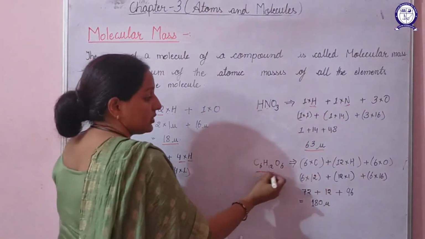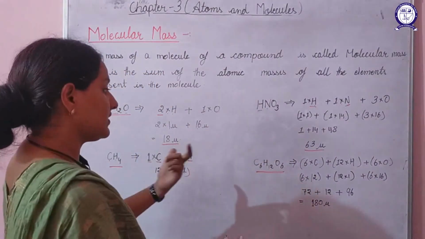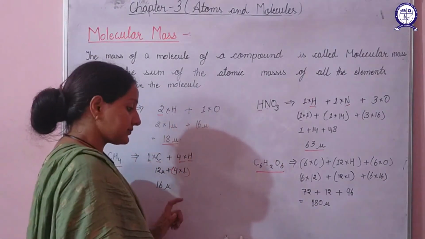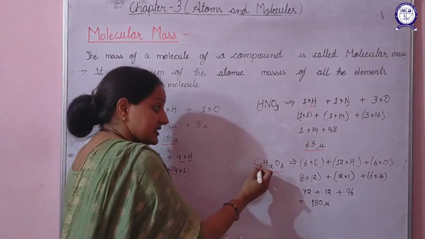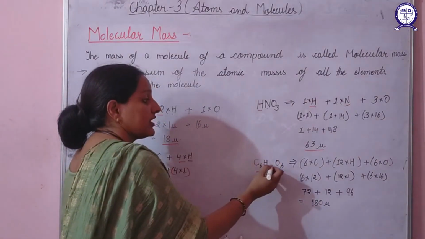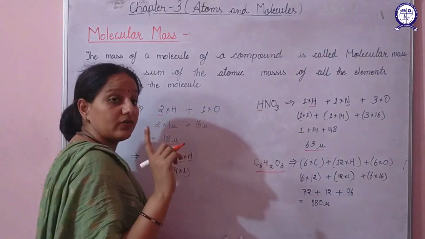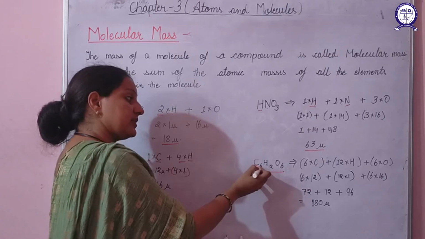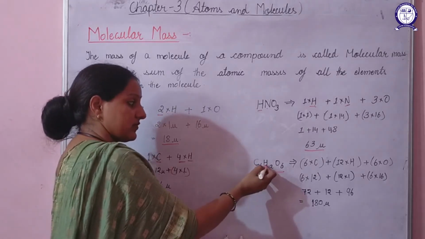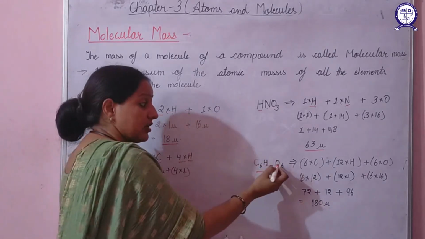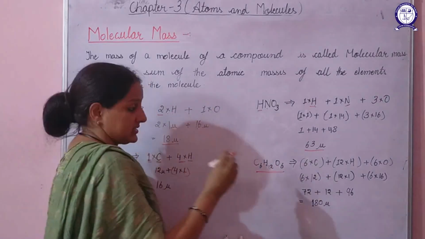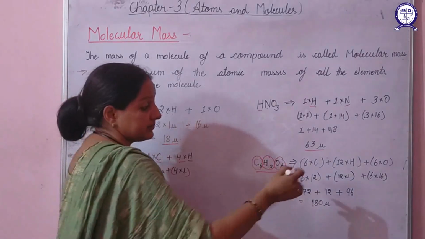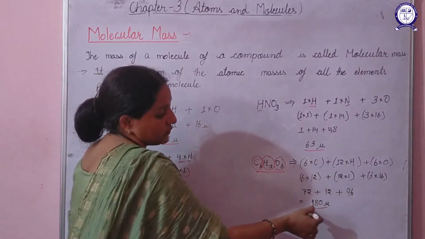If we talk about glucose, it is having the molecular formula C6H12O6. That means it is having 6 atoms of carbon, 12 atoms of hydrogen and 6 atoms of oxygen. So how will we calculate? We'll multiply the atomic mass of carbon with 6, plus the atomic mass of hydrogen with 12, plus the atomic mass of oxygen with 6. That means we'll calculate their masses separately and then finally add them. On solving, you'll get 180 U.